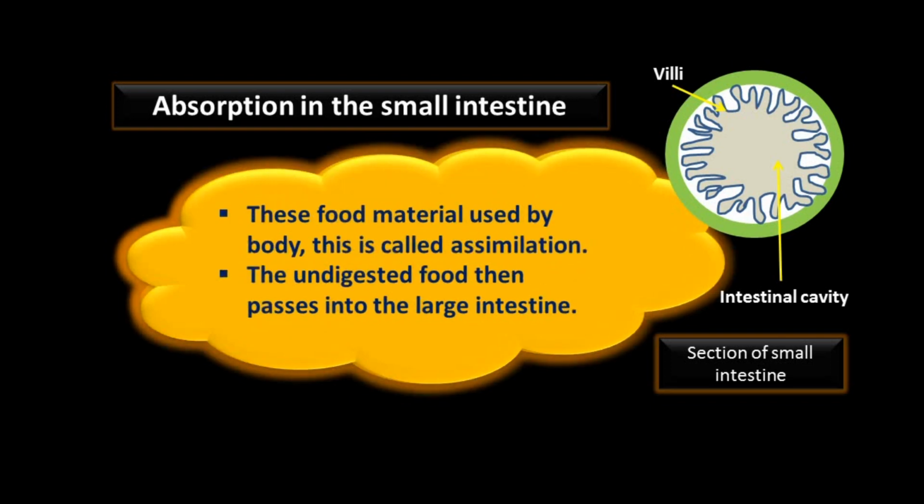The food material used by the body, this is called assimilation. The undigested food then passes into the large intestine.